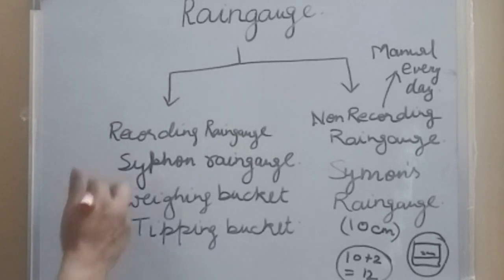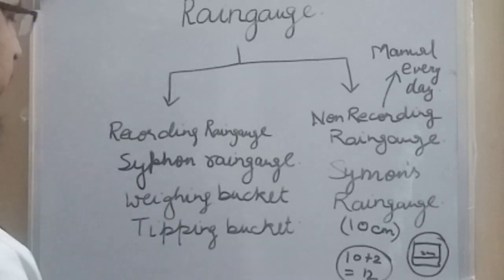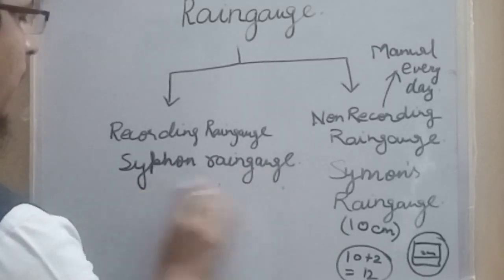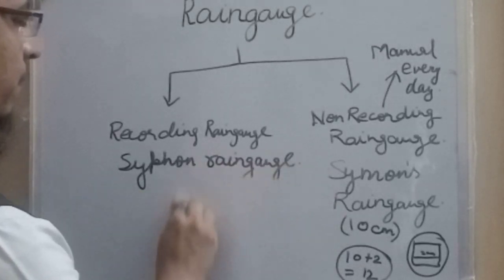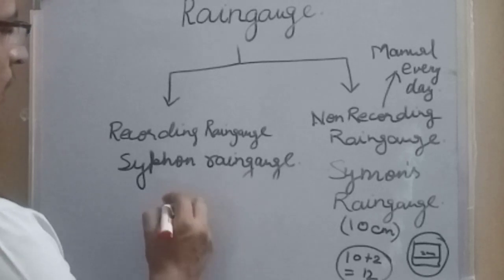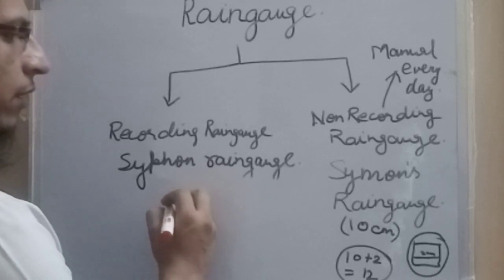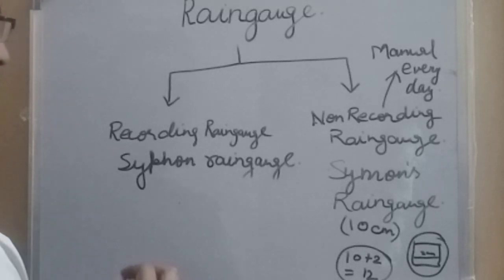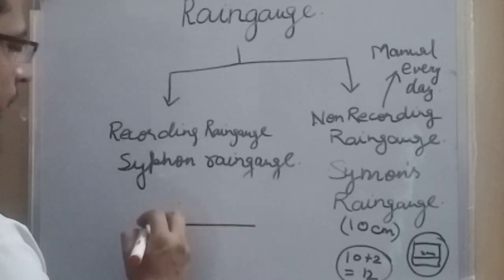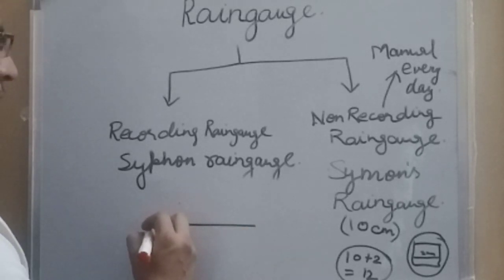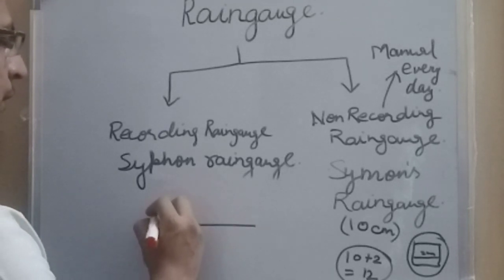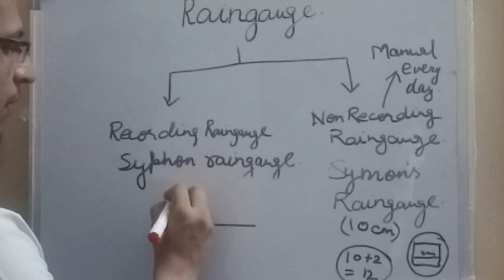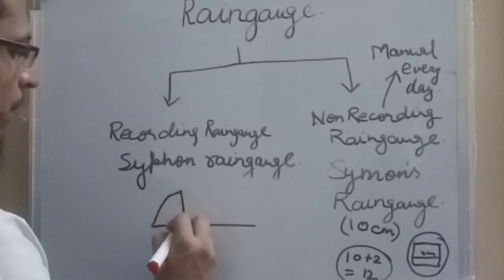On the other hand, in recording rain gauges there is an automatic system. When the rain gauge is full to its height, it will automatically spill the water out and the readings will be taken accordingly. Suppose we obtain a rainfall mass curve; it will show that rainfall has reached its maximum, say 10 centimeter, then there is a drop.